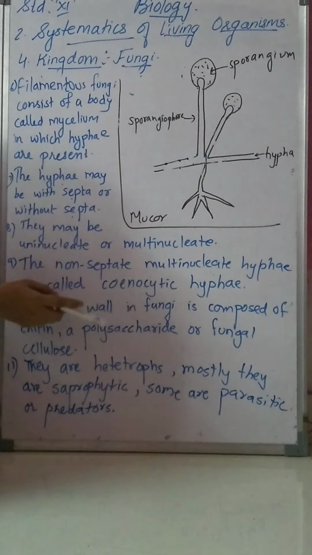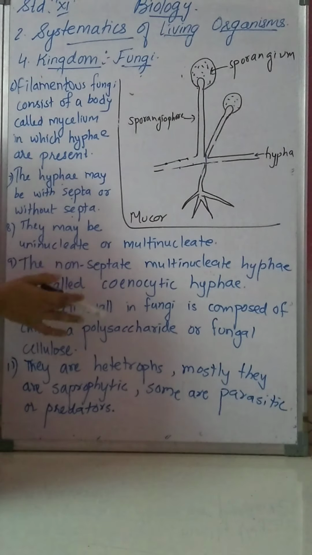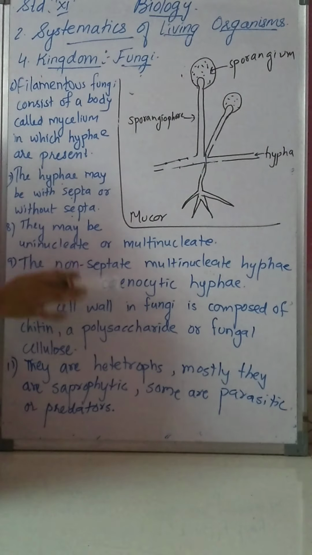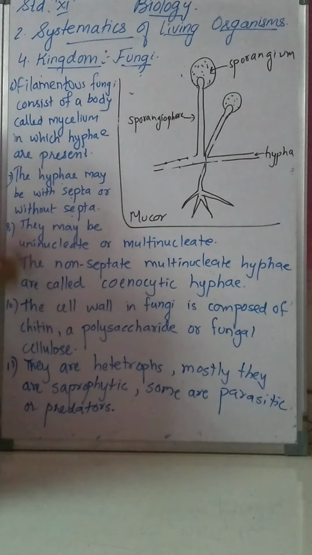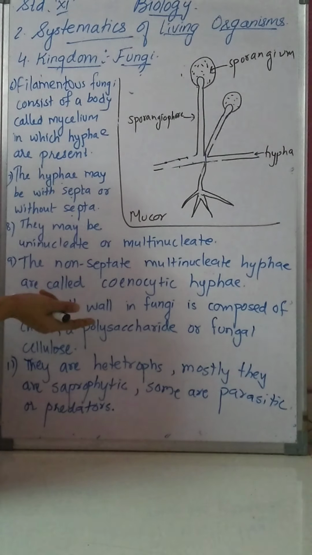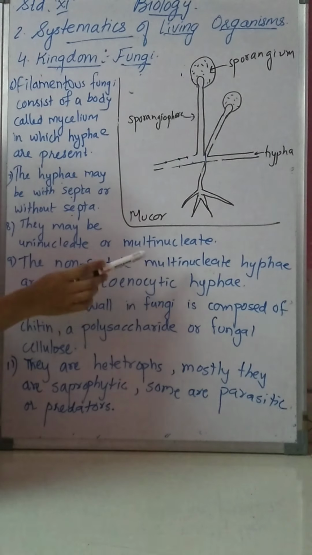And if septa is present in the hypha, then that type of hypha is known as septate hypha. Two types of hypha are present: non-septate or septate hypha. The non-septate are also known as cenocytic hypha.